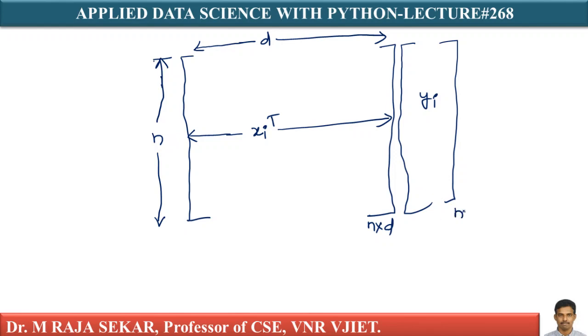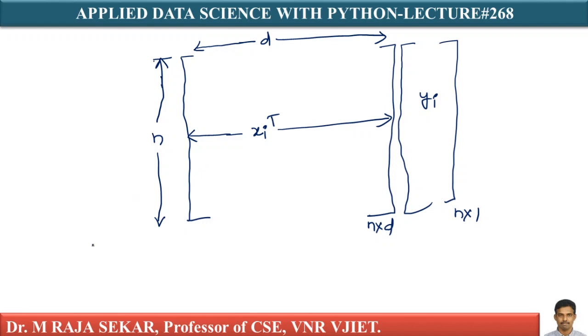For each review I have a label. Let me say that is n cross 1, isn't it? Why? Because for each review there must be a corresponding label. Therefore, I am representing this yi as n by 1.